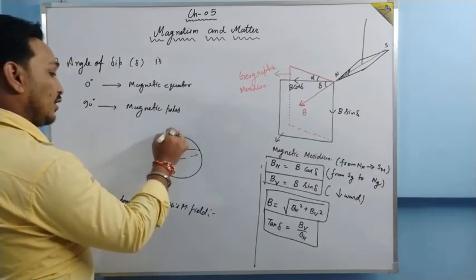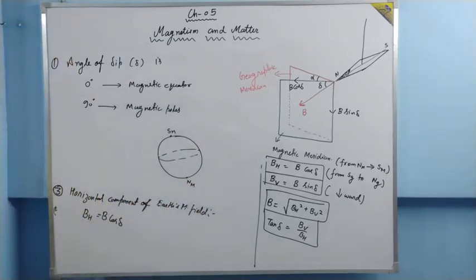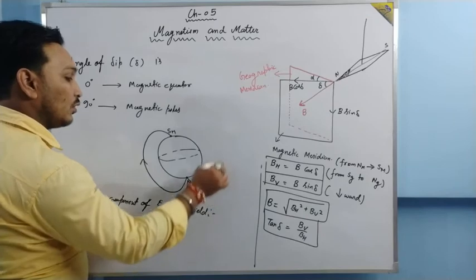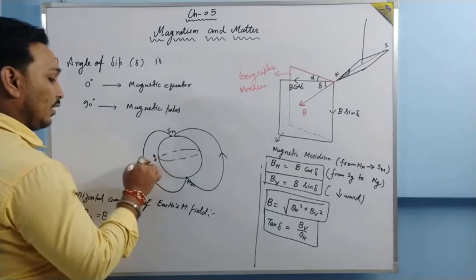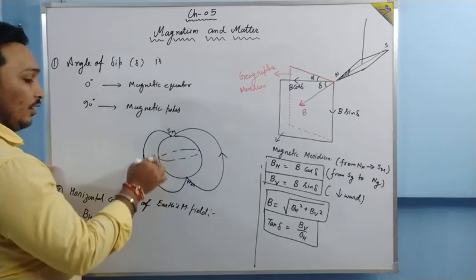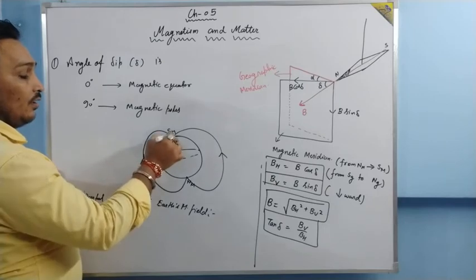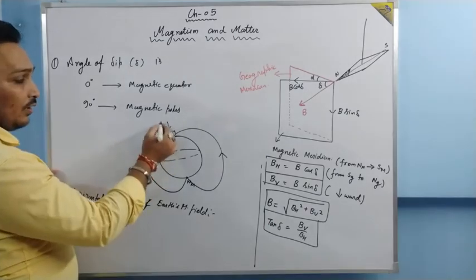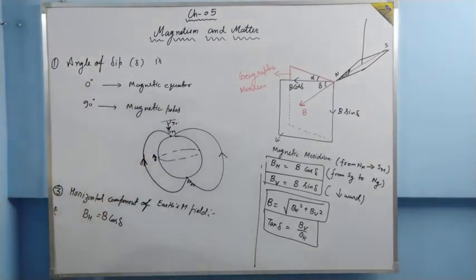This is your magnetic south pole, and this is your magnetic north pole. How will the magnetic field lines be? Magnetic field lines will be like this, from north pole to south pole. Suppose a magnetic needle is kept here, then the direction of the magnetic field is like this. It will align itself, so here it will lie horizontal, along the surface of Earth. And here, since the magnetic pole is just downward, the magnetic needle will go like this. So here, with the horizontal, it makes 90 degree, and here it aligns itself with the horizontal. That's why it is 0 degree.